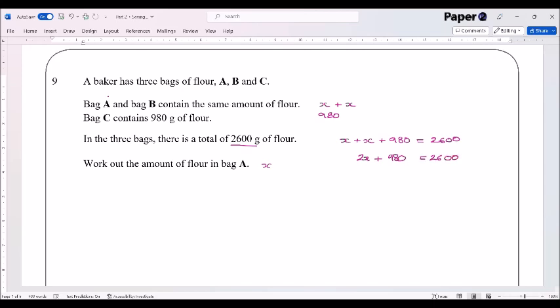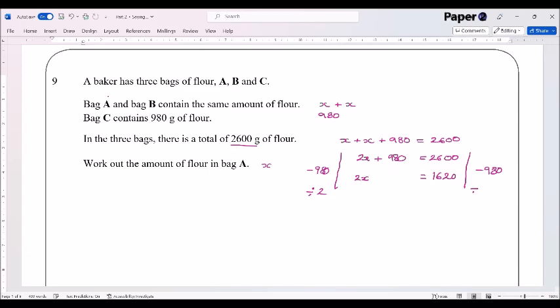Now, this is a calculator paper, so you'd be advised to get your calculator out to make sure you get this right. So we're going to now subtract 980 from both sides of this equation. Subtract 980 from there. Subtract 980 from there. And look, we get a 0 pair. So we've got positive 980, negative 980. We've got a 0 pair. So on the left-hand side, we're just left with 2x. And on the right-hand side, we are left with 2,600 minus 980, which is 1,620. And finally, divide both sides by 2.